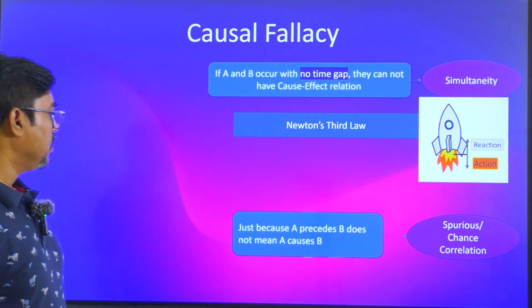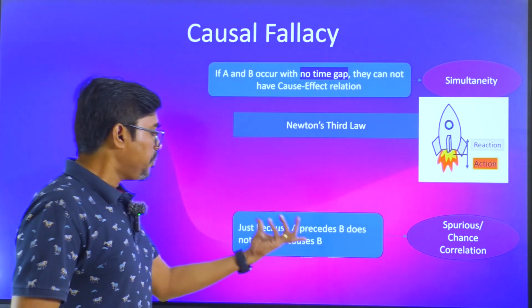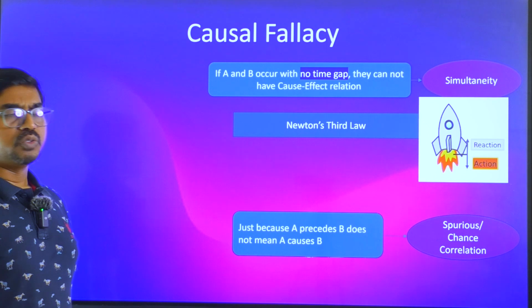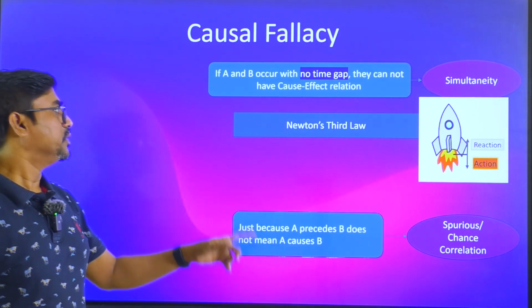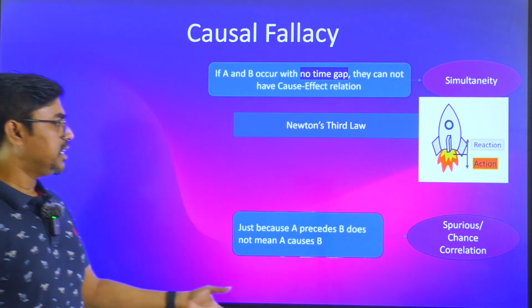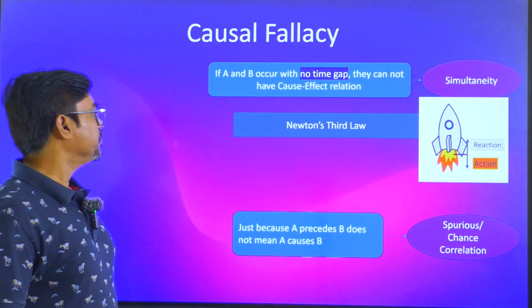That is an important one. And sometimes you may have a feeling that A happened first and after that B happened, so A should be the reason for B. That may not be true. You need to be able to give that logical explanation as to why it happens. Other characteristics also should be taken care of. That's one. Otherwise, you say that it is a spurious or chance correlation. That's an important one.